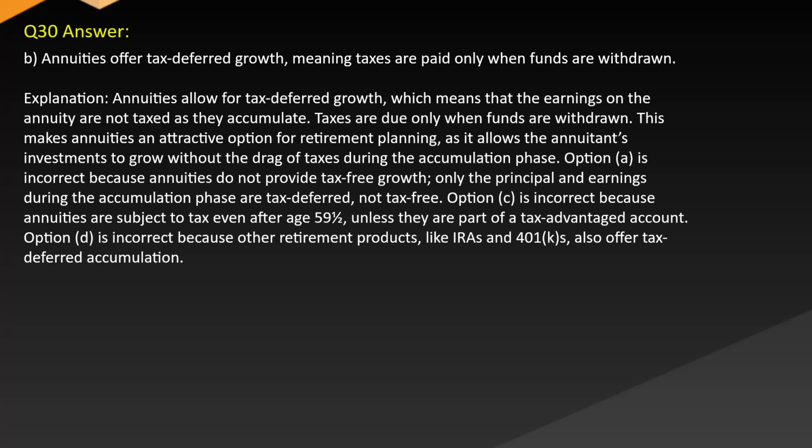Option A is incorrect because annuities do not provide tax-free growth. Only the principal and earnings during the accumulation phase are tax-deferred, not tax-free. Option C is incorrect because annuities are subject to tax even after age 59½, unless they are part of a tax-advantaged account. Option D is incorrect because other retirement products like IRAs and 401(k)s also offer tax-deferred accumulation.